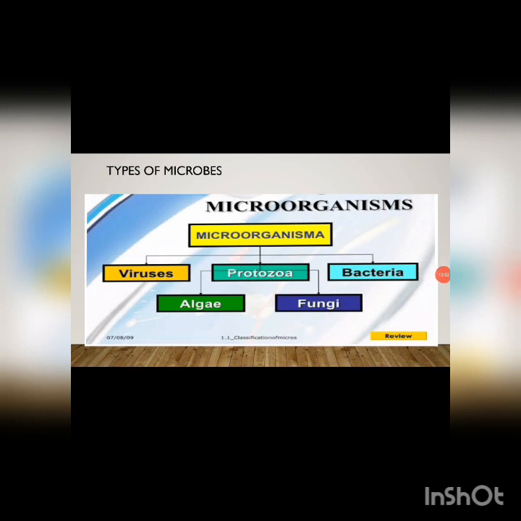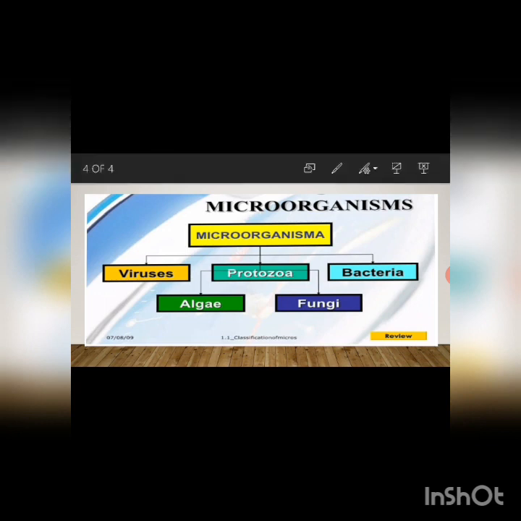I have divided the microorganisms into 5 groups: bacteria, fungi, protozoa, algae and virus. Clear to all?